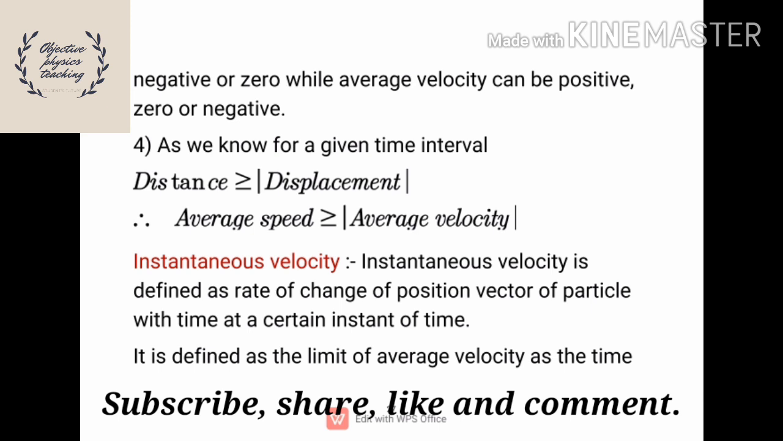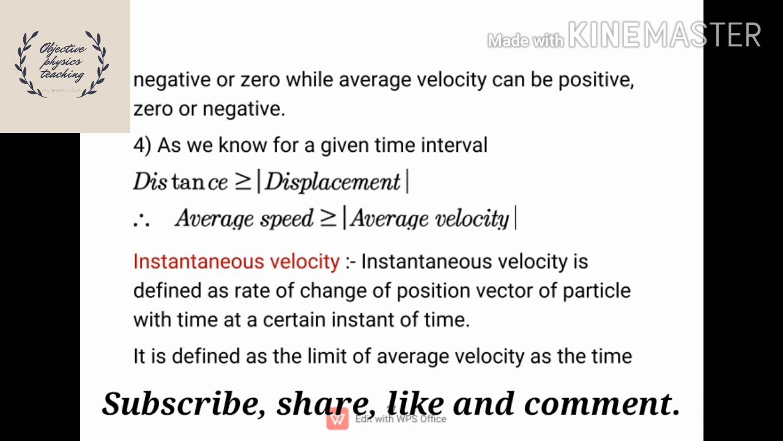And next one, between average speed and average velocity, which one is greater? First of all, we know the relation between distance and displacement. After that, we can give the relation between average speed and the magnitude of average velocity. We know that distance is greater than or equal to the magnitude of displacement, which is learned in the distance and displacement concept. Based on that, average speed is greater than or equal to the magnitude of average velocity.